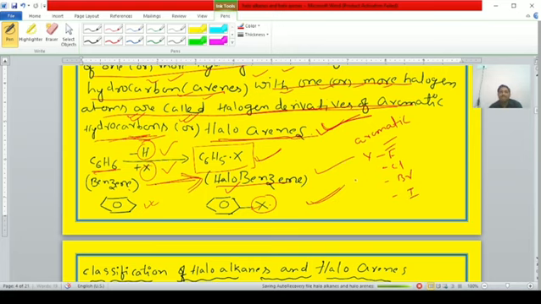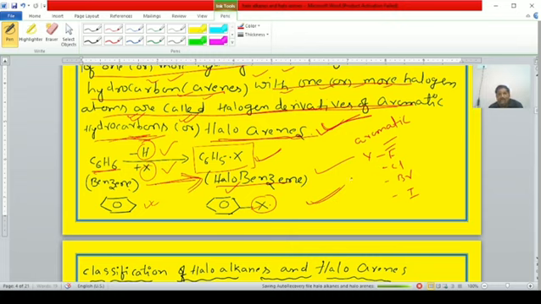iodobenzene. With the definition you will get more clarity, students. I will repeat once again. The compounds which are obtained by the replacement of one or more hydrogen atoms of alkanes with one or more halogen atoms are known as haloalkanes. Haloarenes means the compounds obtained by the replacement of one or more hydrogen atoms of arenes with one or more halogen atoms.